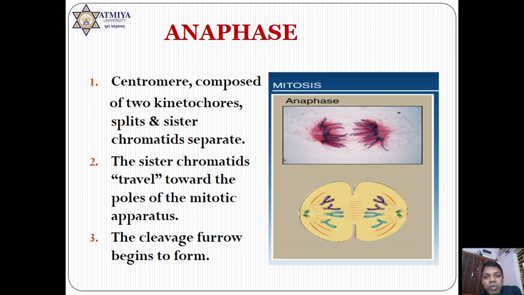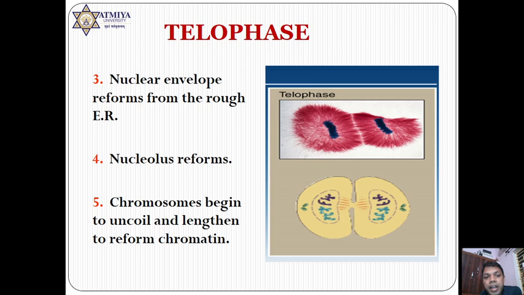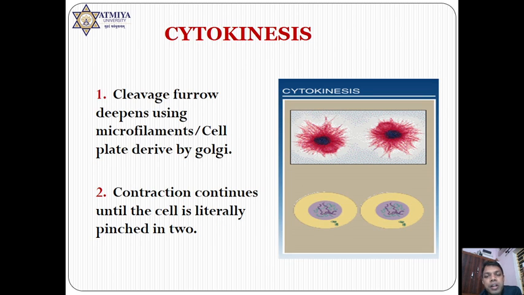Then the cell will enter into anaphase, where in anaphase the chromatid is separated. Remember the word chromatid is separated, and in the telophase the cell is going to form and the cell division process is initiated. It is just the reverse of prophase also. It means the nuclear membrane is formed, ER will form, Golgi will form, everything is going to be formed in telophase. And in case of cytokinesis, there are two processes, one for animal cell and other for plant cell. In animal cell, the cell furrow is formed, whereas in plant cell, the cell plate is formed.